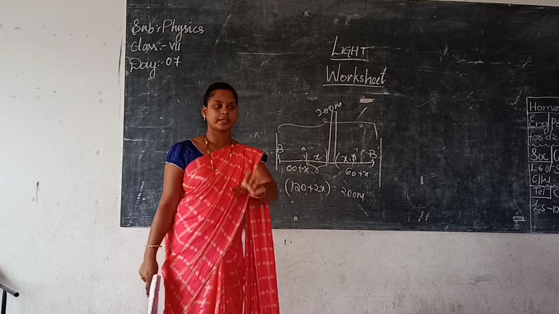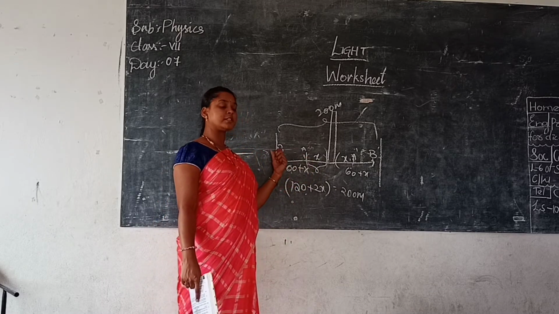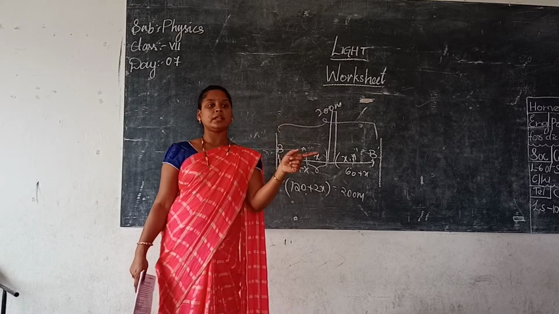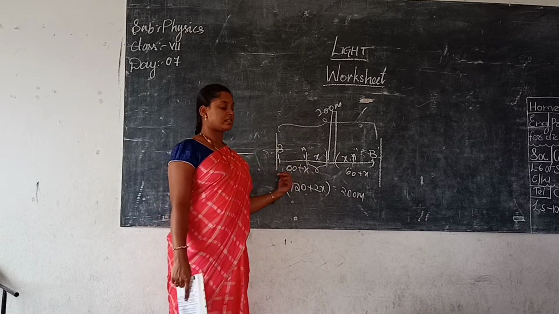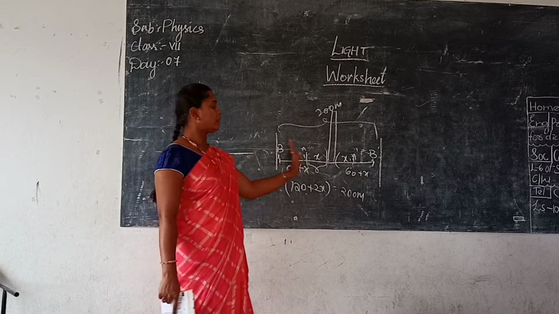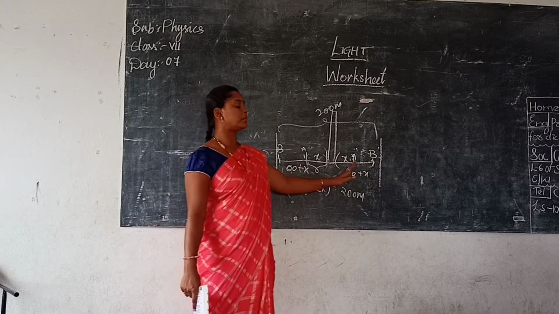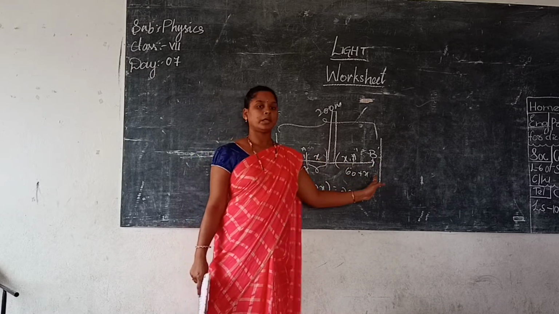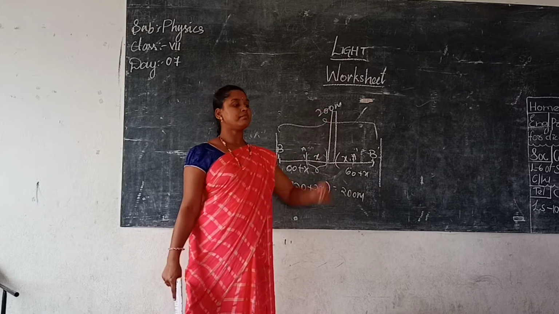Let us assume x. And they said that from one place to another place, it is moving for 2 seconds, and for each second it is traveling 30 meters. For 2 seconds, 60 meters. If the object is moving, then the image also moves in the same way. So that is 60 plus x here and 60 plus x here. If you add the total, it is 120 plus 2x. But they have given a total of 200 meters.